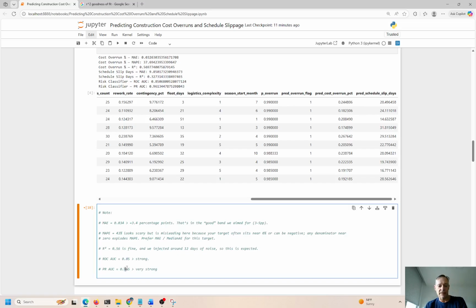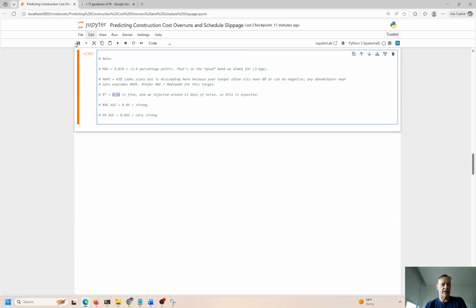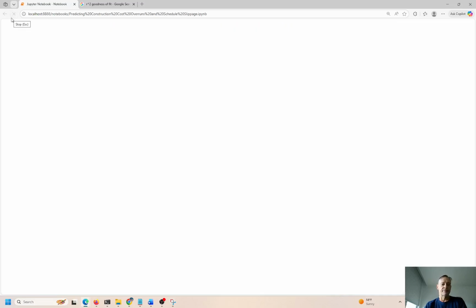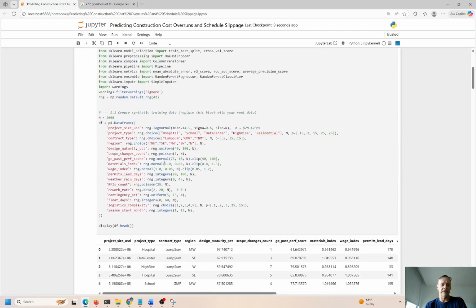0.85, this is strong. 0.965 is very strong. Closer to 1.0 is better. These are close to 1.0, so that's good. This, I'll let that slide. Again, not too concerned about it. Higher is better. We'd like to see that close to 1.0, but if it's 0.07, that's fine. That's fantastic. 0.05 is doable. We can live with that.